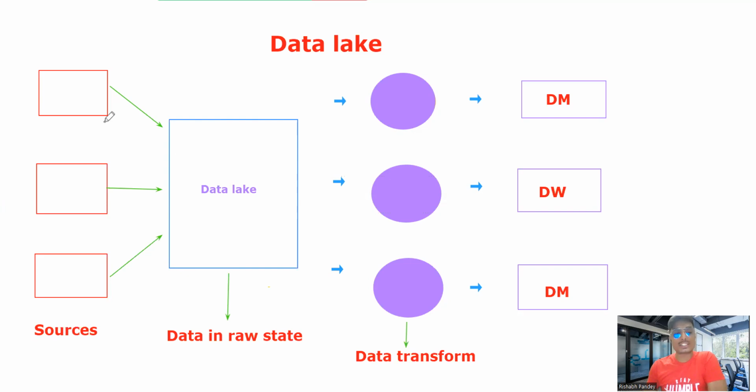That means no schema is given while fetching data from the sources, and all the data inside the data lake is in raw state. That means we have structured, unstructured, and semi-structured data in this data lake, right? It can save cost because all the data is inside this data lake.